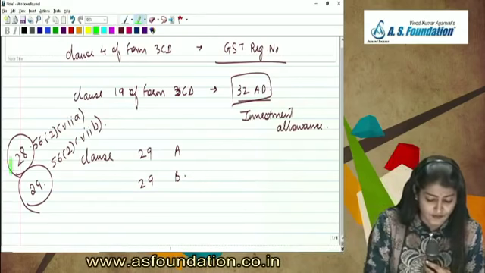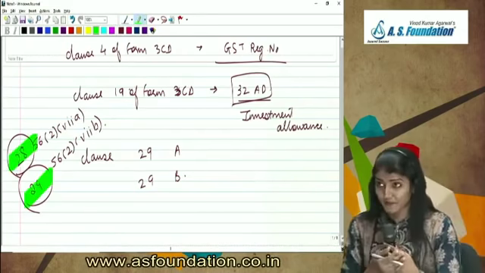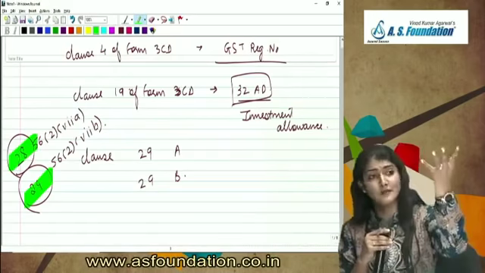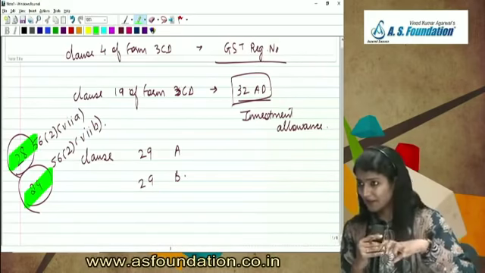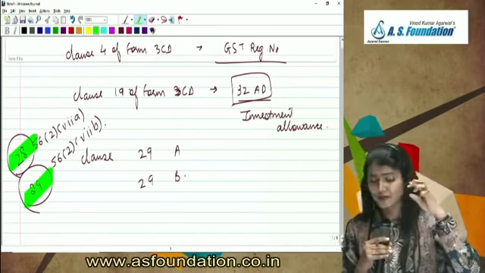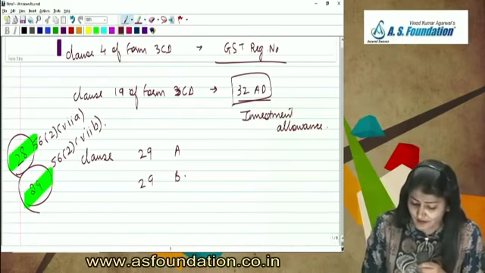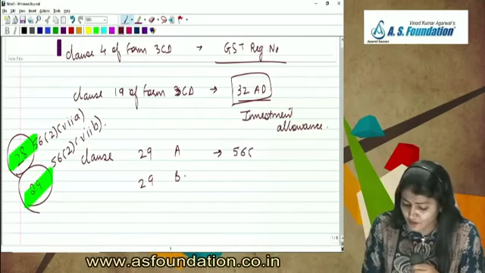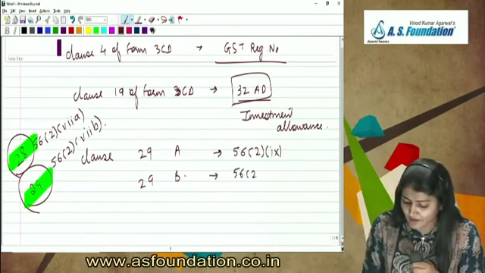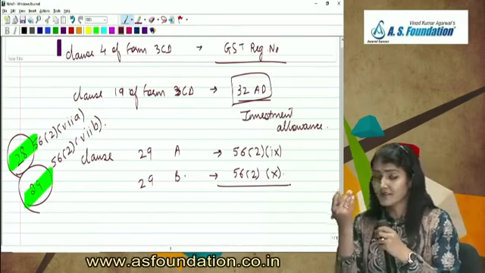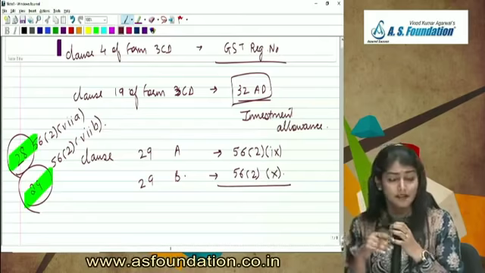Both of these we have seen questions in RTP and suggested. In the RTP they put a question on 29, in the exam they asked 28, and again they asked 29. So clause 28 and 29. Now 29A talks about income from other sources under 56(2)(ix), and 29B talks about income from other sources under 56(2)(x).